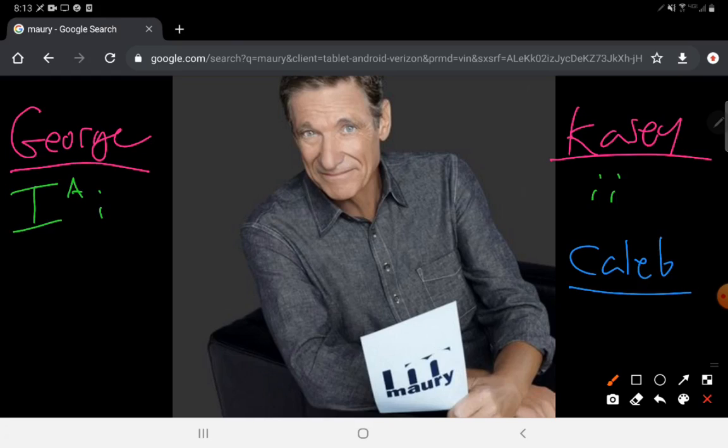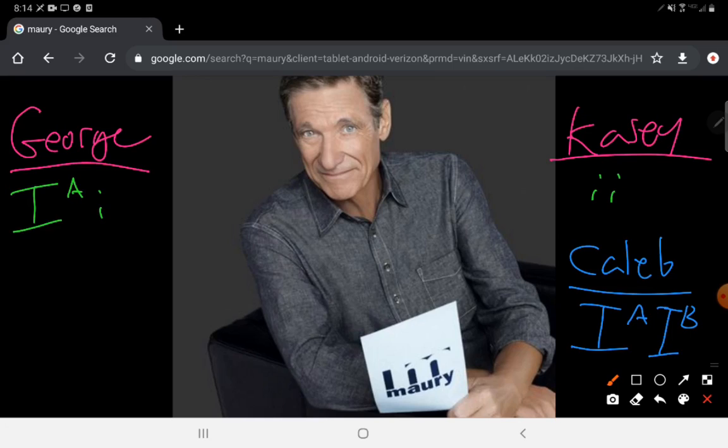And we'll say that Caleb, little Caleb here, he's type AB. He is heterozygous for the two codominant alleles. So he is AB blood type. He has both antigens.